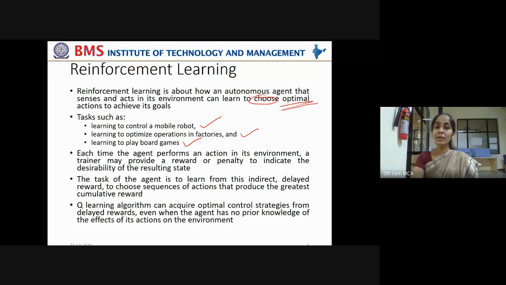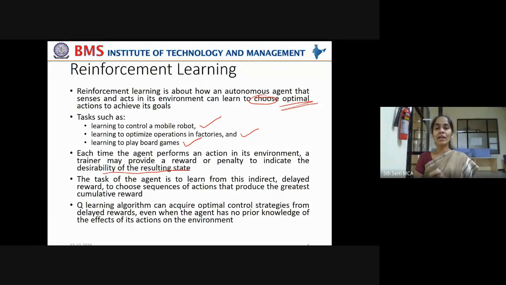Each time the agent performs some action, like taking a step forward, a step left or towards the right, a trainer may provide a reward appreciating its action or a penalty blaming its action, to indicate the desirability of the resulting state.